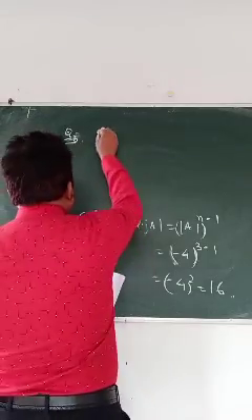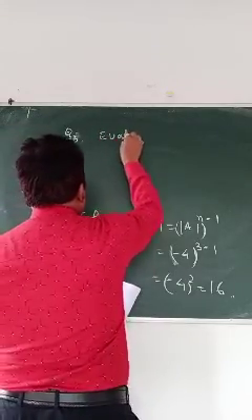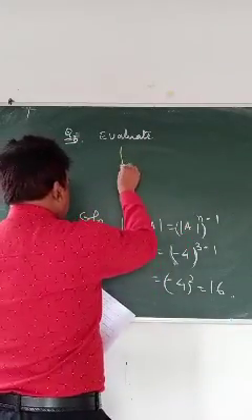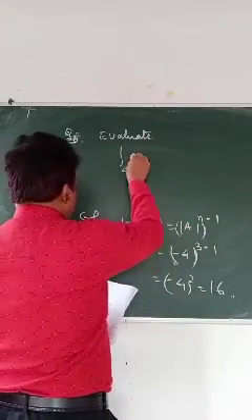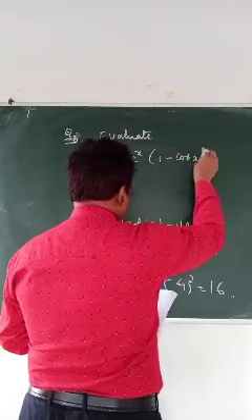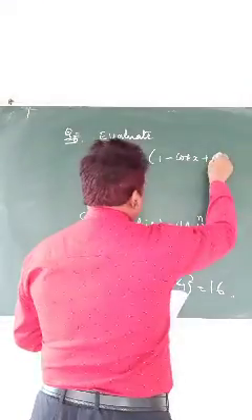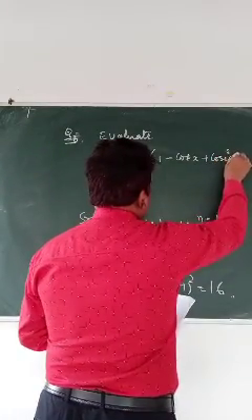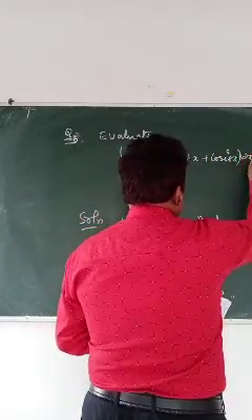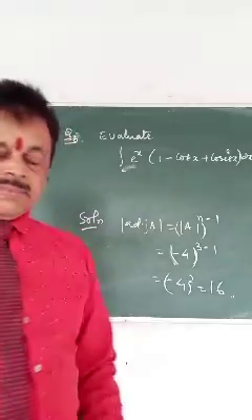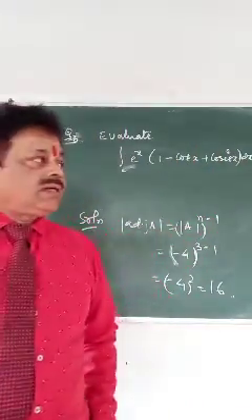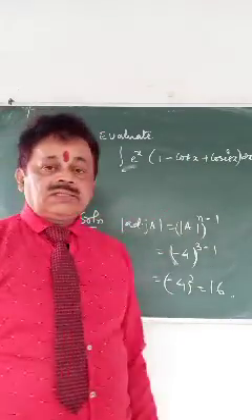That is, evaluate the integral of e to the power x into 1 minus cot x plus cosec square x. So 1 mark question, such a long integration. So how to start? You have to think there is some clue here where you can solve it.